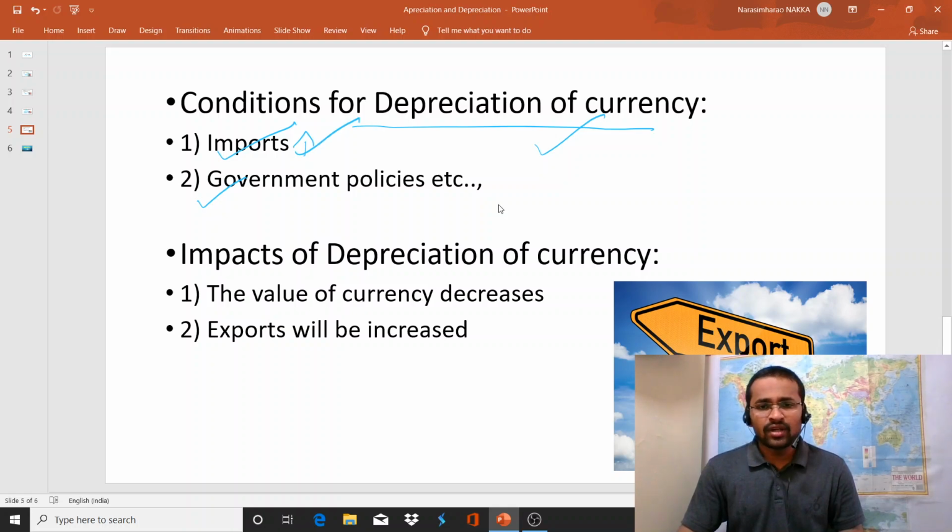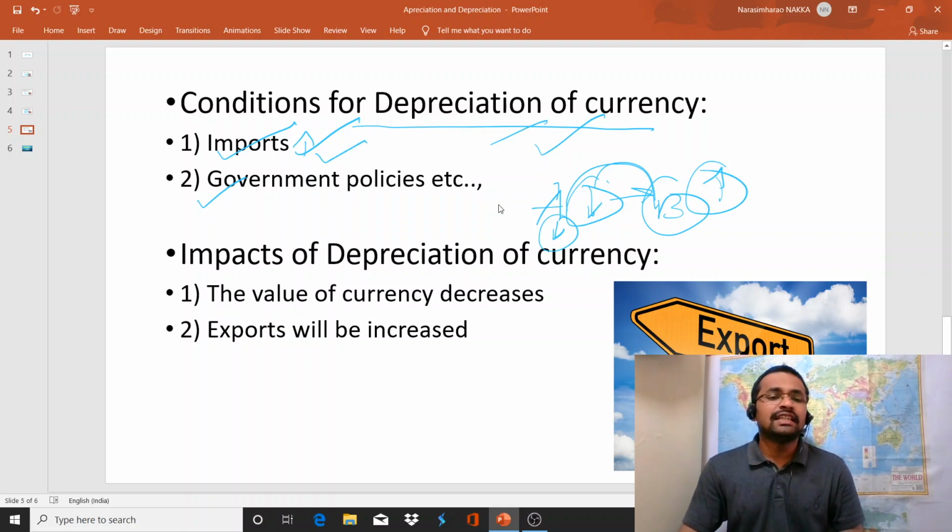Imports: for example, if country A imports more products, it has to pay in the currency of country B. Then obviously the currency value of country A decreases as demand for the currency of country B increases. So because of imports, the value of currency depreciates. Next, government policies. If the government supports imports rather than exports, this will definitely depreciate the value of currency.